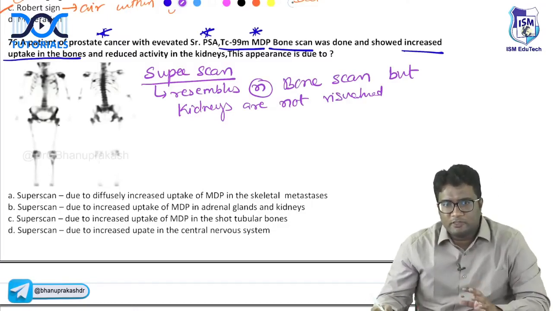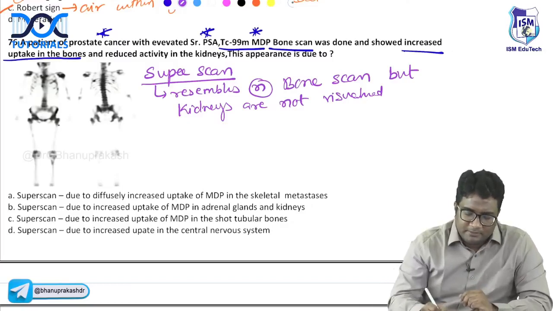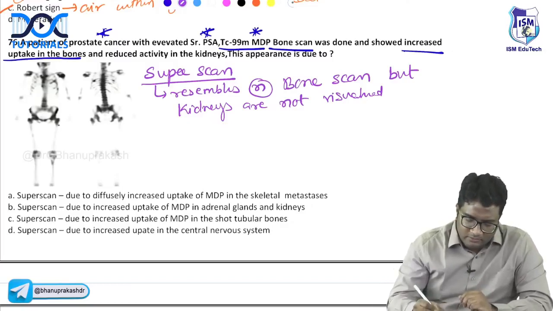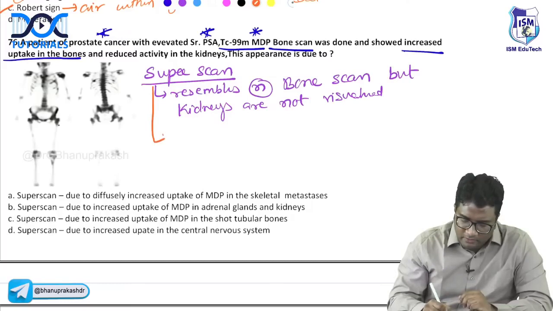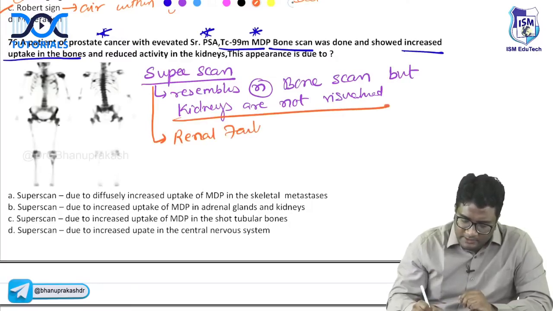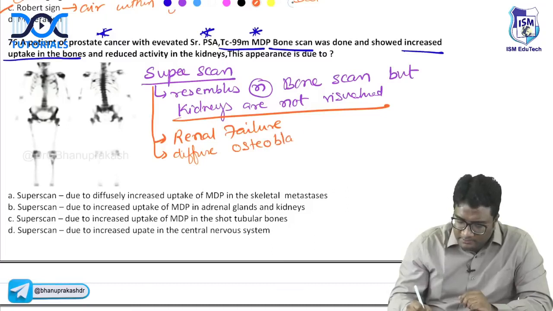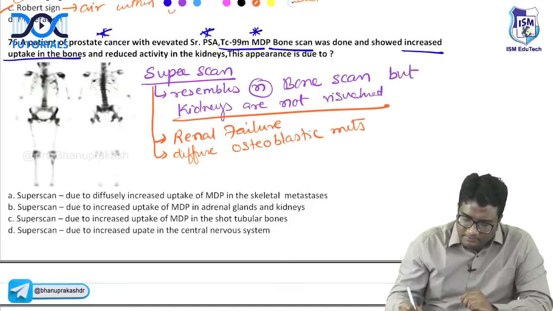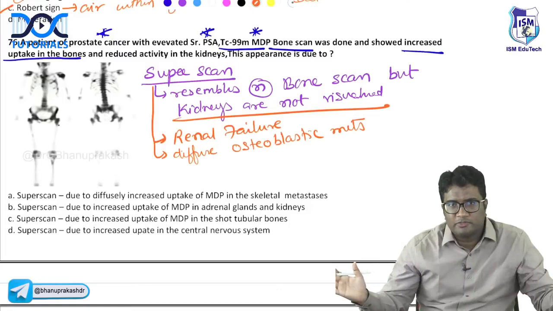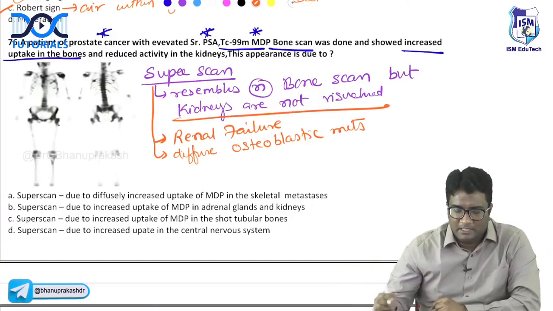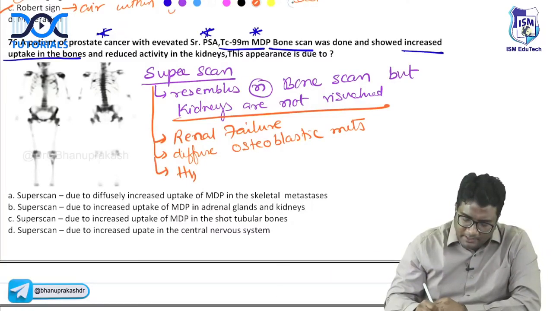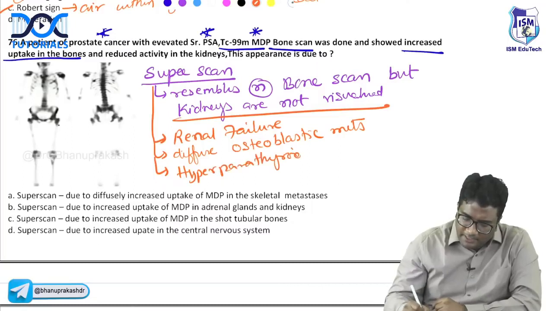And it is asked, what are the causes of super scan? Please remember, super scan will be seen in renal failure. Yes or no? So obviously renal failure will show lack of kidney visualization. Super scan will be seen in diffuse osteoblastic metastasis. If you have a lot of osteoblastic metastasis, like prostate metastasis, you will see a lot of MDP used in the periphery, nothing available for the kidney. And even in case of hyperparathyroidism, you have a lot of repair happening in the periphery.